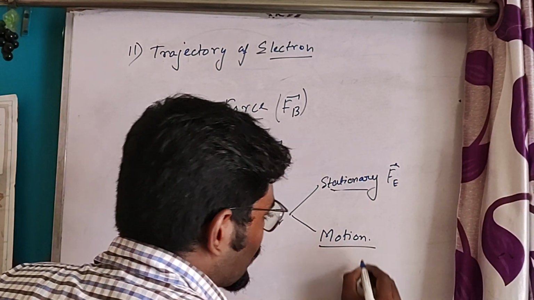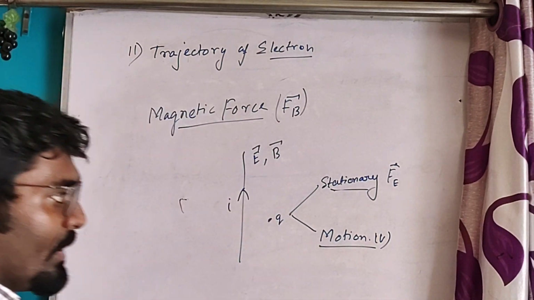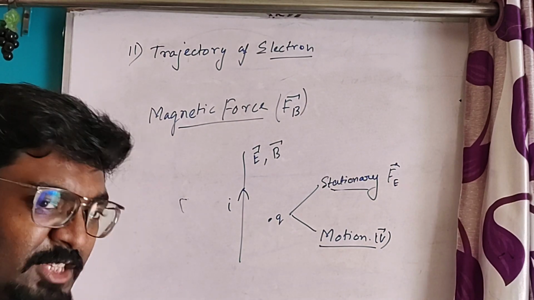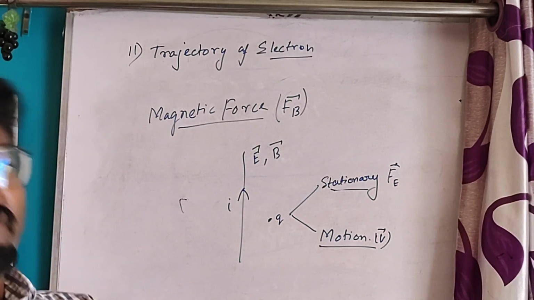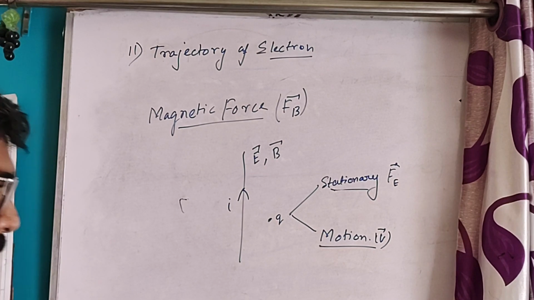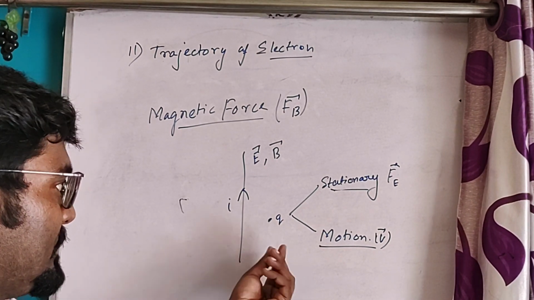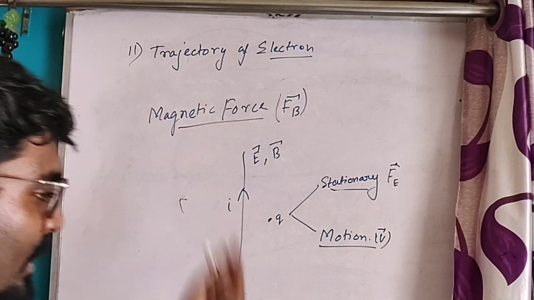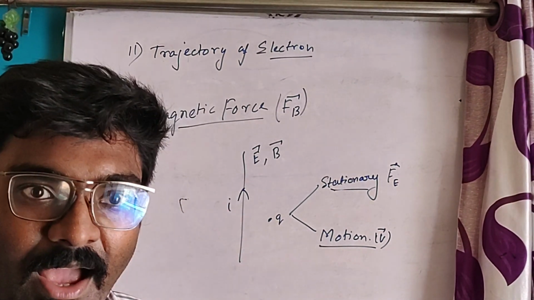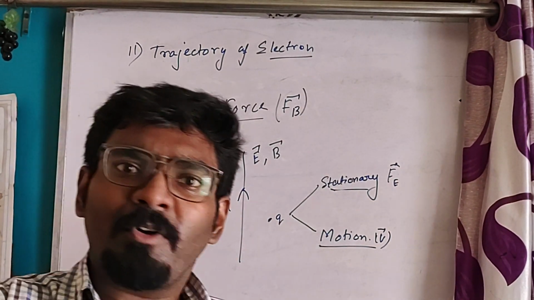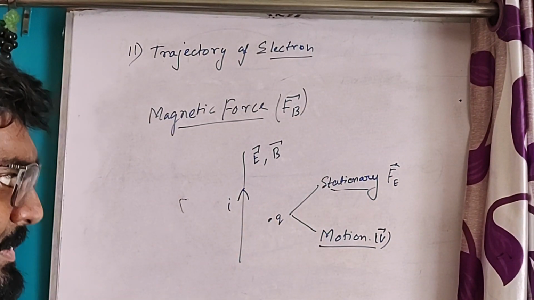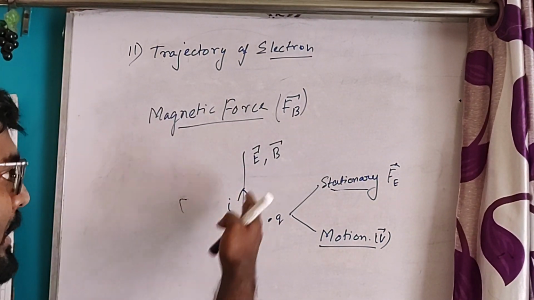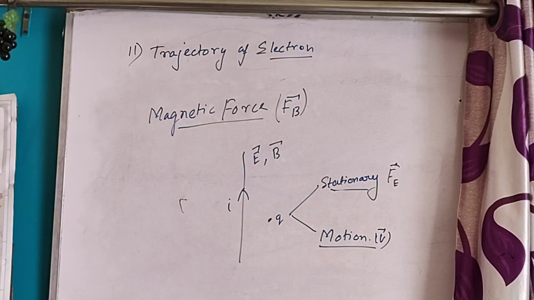Now, if the charge is in motion, suppose it has velocity v, then this moving charge will experience both electric force as well as magnetic force. This is very interesting. A current carrying conductor has a moving charge, and due to the presence of this charge it will produce an electric field, and as the charge is in motion, it will produce a magnetic field.